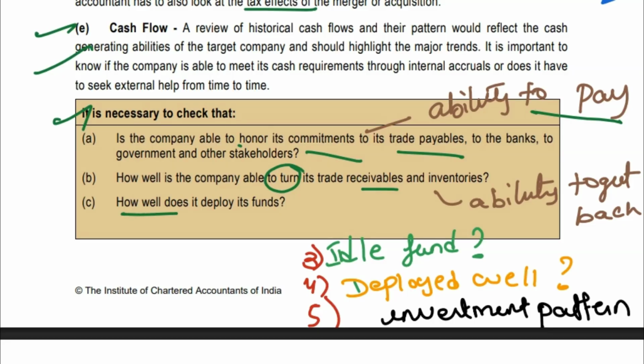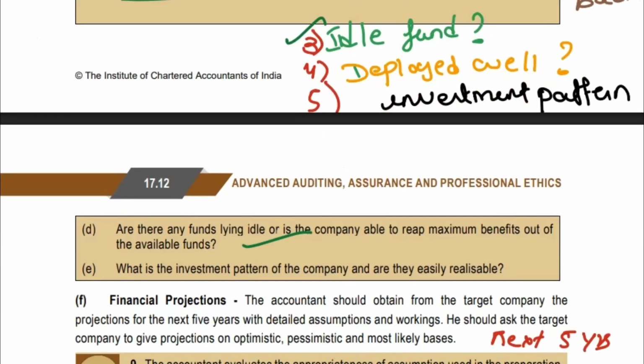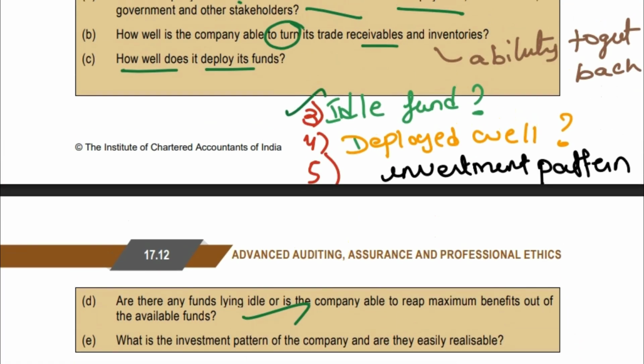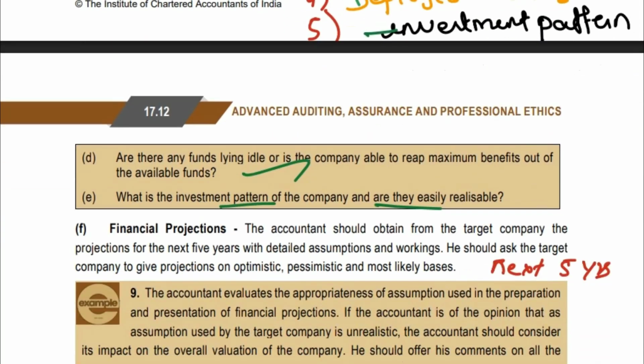Next is how well it deploys its funds. So how can you remember? First of all, ability to pay, ability to receive, get it back. Next, whether you have idle funds. Are there any funds lying idle, and whether there is maximum benefit out of it? If you have idle funds, how well have they been deployed, what is your investment pattern? This is how you will frame the question and you can remember all your cash flows.